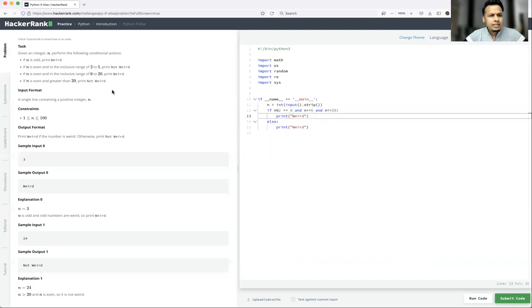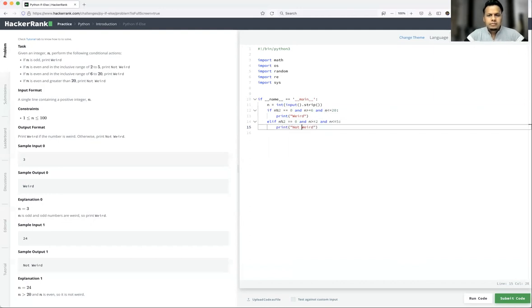Okay, let's change the condition. If n is an odd number, print weird. Let's put another else if, I'll put elif: if n is even and in the inclusive range of 2 to 5, print not weird. Elif the number is even, of course, and in the inclusive range of 2 to 5, greater than or equal to 2 and less than or equal to 5, print not weird.